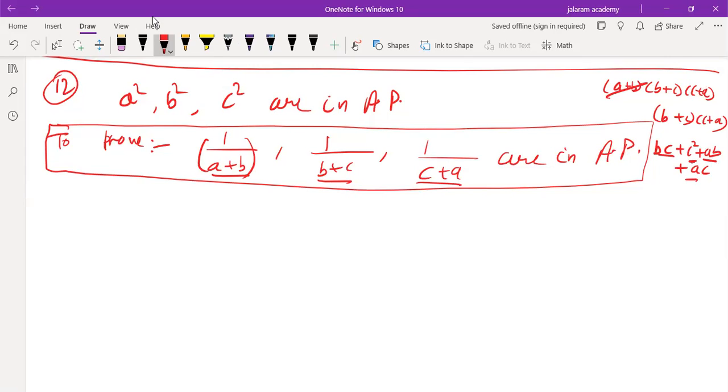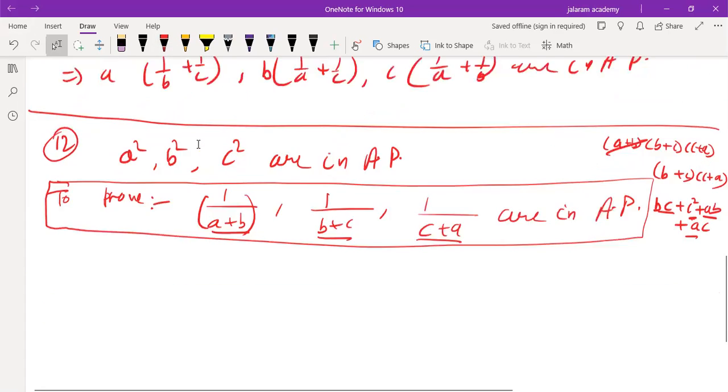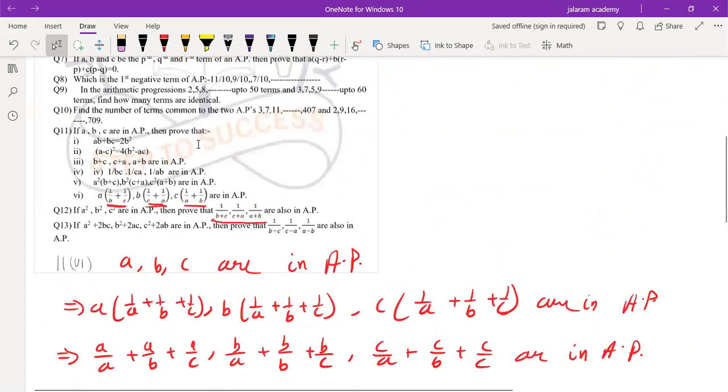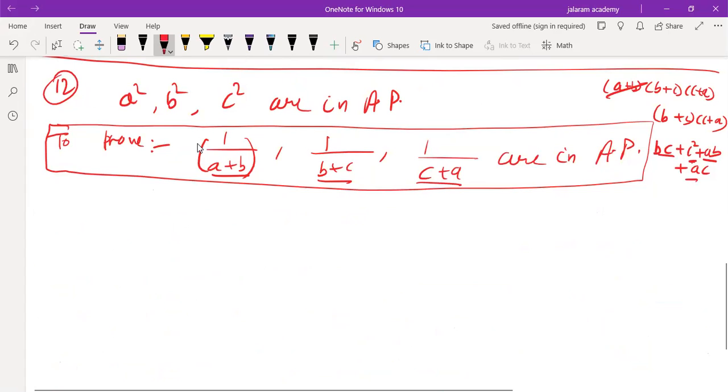Clearly, if we add ab + bc + ca to all three, actually I think we have to prove 1/(b+c), 1/(c+a), 1/(a+b) are in AP.